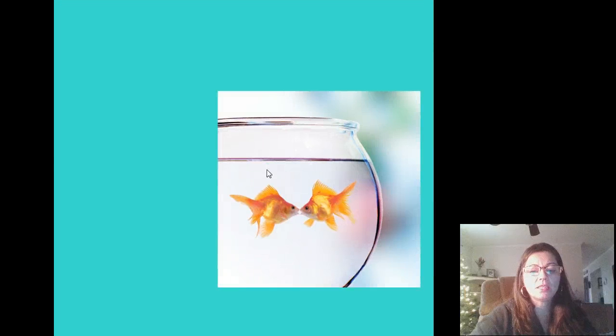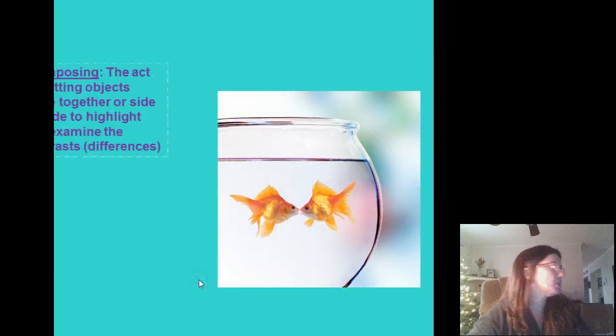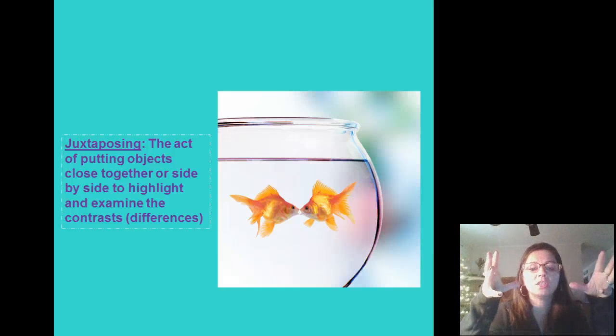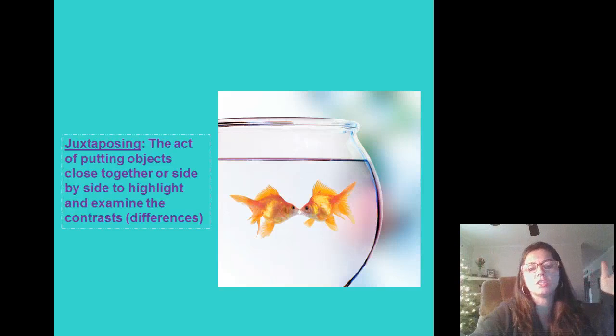That brings us to our biggie today, which is juxtaposition. Juxtaposition is nothing more than holding 2 things together so that we can look at their differences. Parallelism was where we saw a lot of similarities. Juxtaposing means that we hold 2 things together closely so that we can look at their differences. Take a look at the 2 fish. If they're swimming around the tank on opposite sides, it's going to be really hard to notice their differences. But when they're put side by side, you can definitely easily point them out.